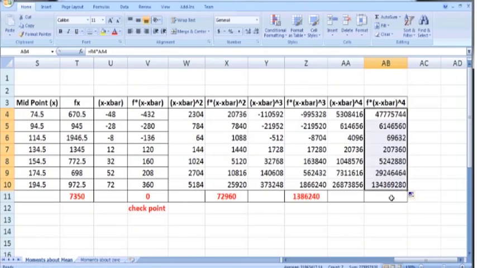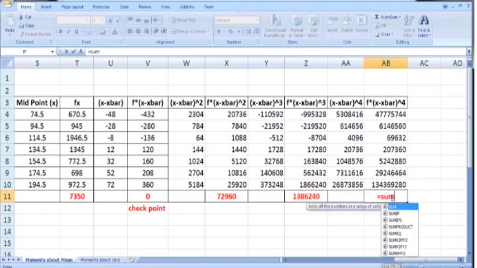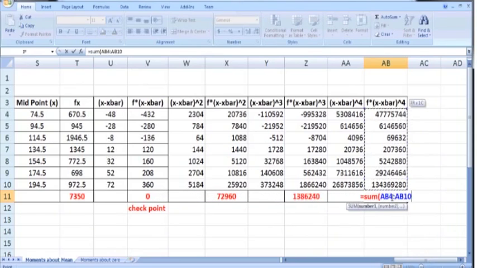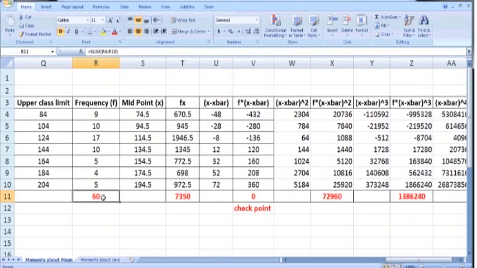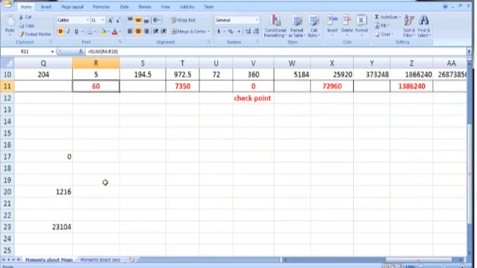These are our required numbers, and then use the sum function to get the sum of these entries. So sum of AB4 to AB10, press enter. So this is summation f into (x minus x bar) whole raised to power 4. So divide this sum by summation f, which is 60 here, to get the fourth central moment.